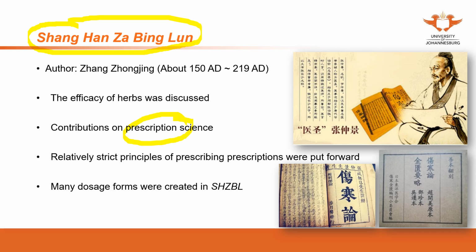For example, Dr. Zhang has mentioned in this book that moxibustion can be used to treat internal deficiency, especially internal coldness.